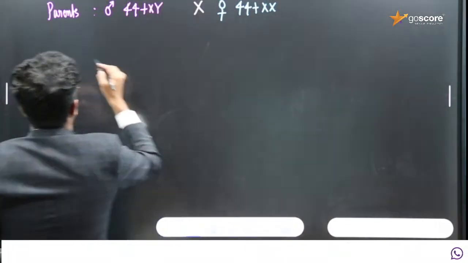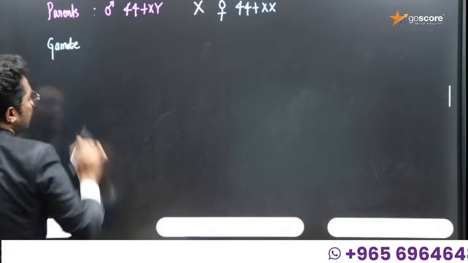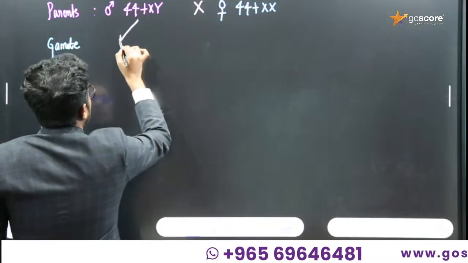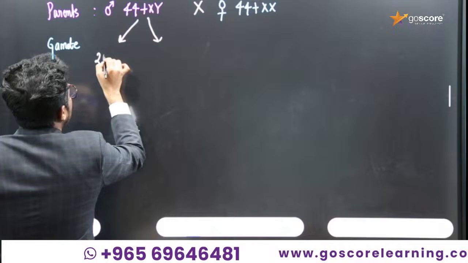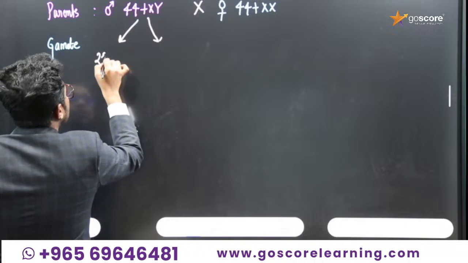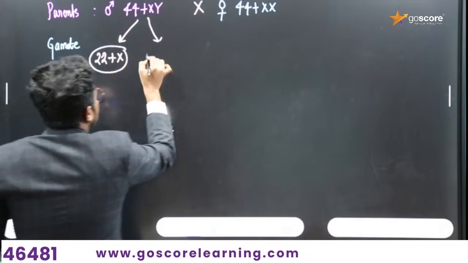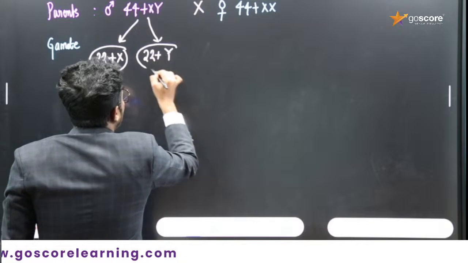And it's mandatory to write down the gamete segregation. During the gamete segregation, the gametes will be segregated and each will be equally distributed. 22 plus X chromosome and 22 plus Y chromosome are located.